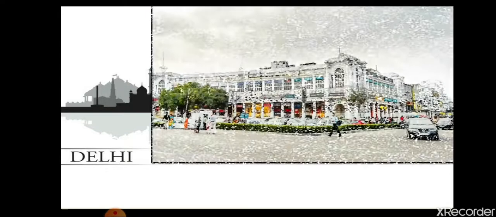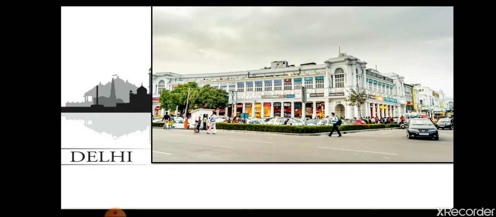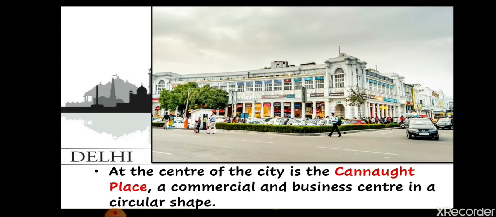Next picture, as you can see, this is Connaught Place. I hope all of you are very familiar with it. This is the heart of Delhi. Connaught Place is known for shops and shopping malls, and people basically go here for shopping. Today also it exists. At the center of the city is Connaught Place, a commercial and business center in circular shape. Earlier also it was a commercial area only.